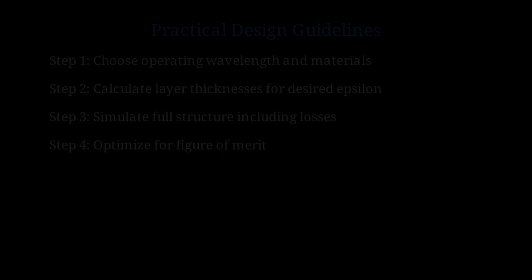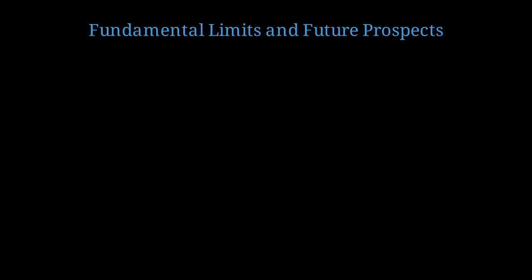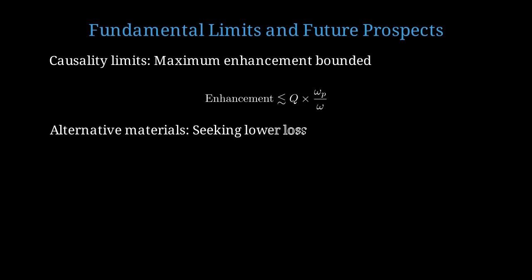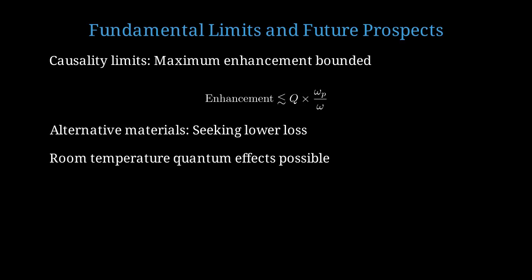realistic losses. What are the fundamental limits to hyperbolic metamaterial performance, and what does the future hold? Causality and the Kramers-Kronig relations impose fundamental limits on how much enhancement is possible for a given material loss. The maximum enhancement is roughly bounded by Q times omega plasma over omega. This sets an upper limit for any material system. The search continues for alternative materials with lower loss than metals. Transparent conducting oxides, nitrides, and 2D materials are promising candidates. The strong Purcell enhancement might enable room temperature quantum effects that normally require cryogenic cooling. This could revolutionize quantum photonics.